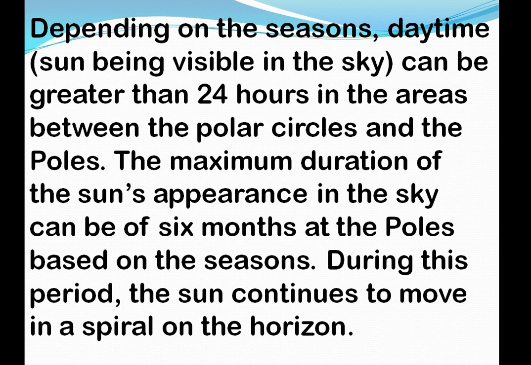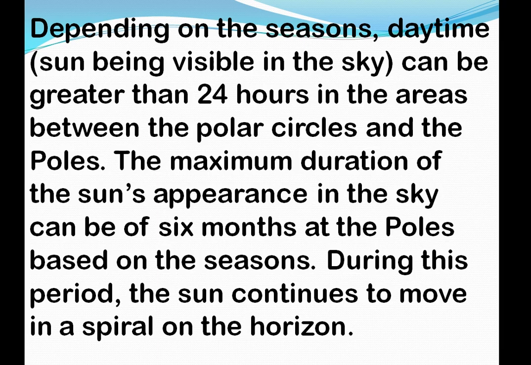The maximum duration of the sun's appearance in the sky can be 6 months at the poles, based on the season.